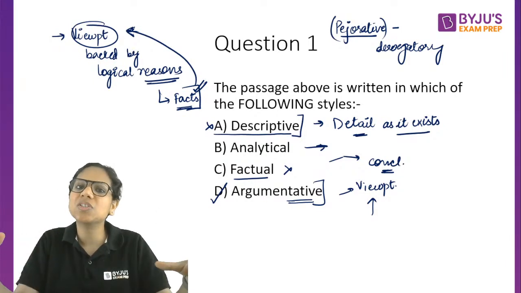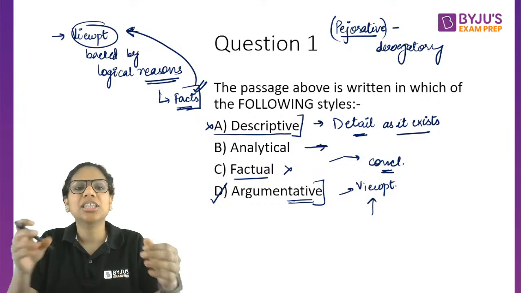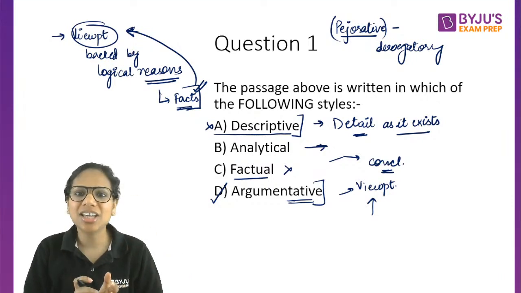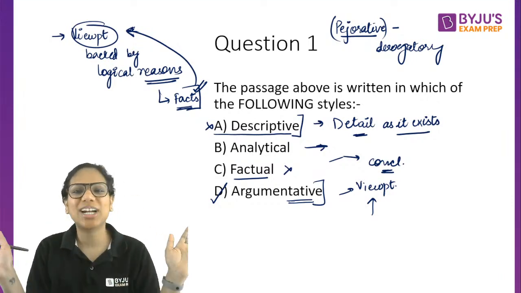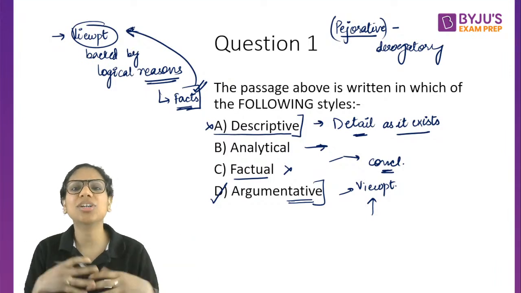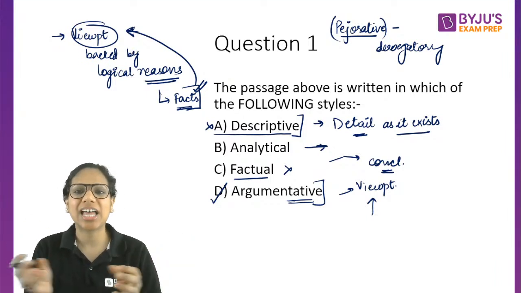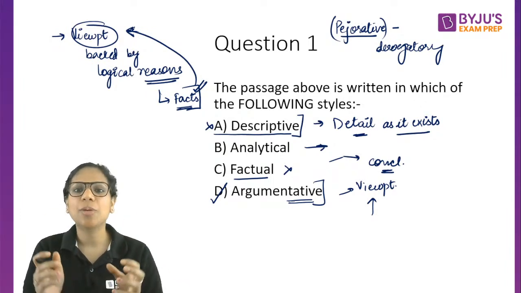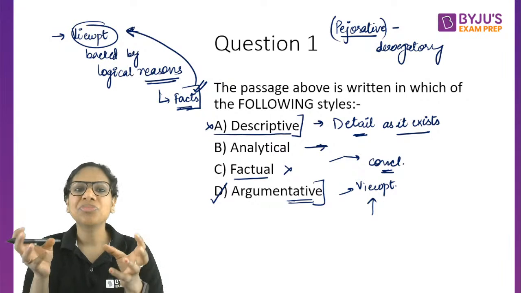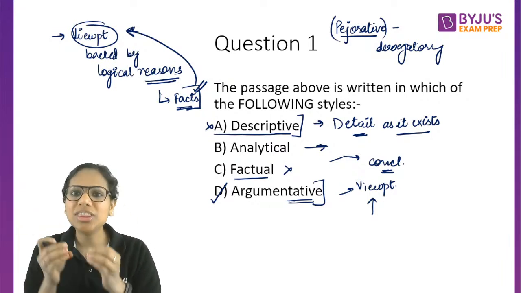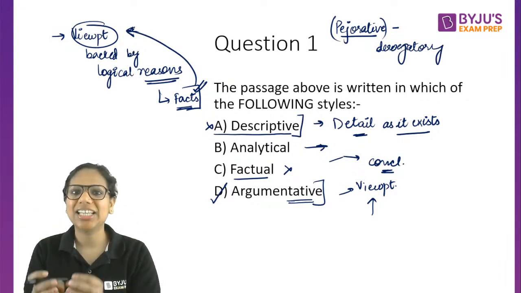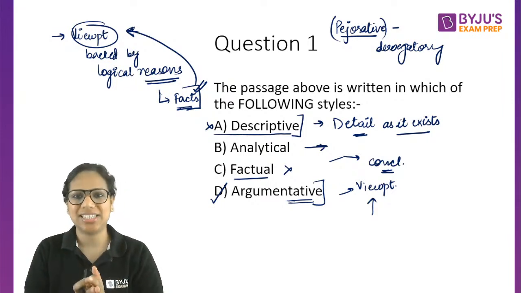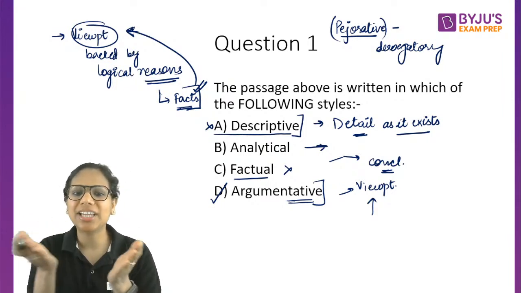If they were just concerned about giving you the details of the medicine, they'd just give you the ingredients, when to take the dosage, and in what cases you should not take it, as in if you have these diseases, don't take it. Those are details, right? But when you are trying to explore it with some purpose at hand, that is when you are analyzing. So there's a very fine line there.